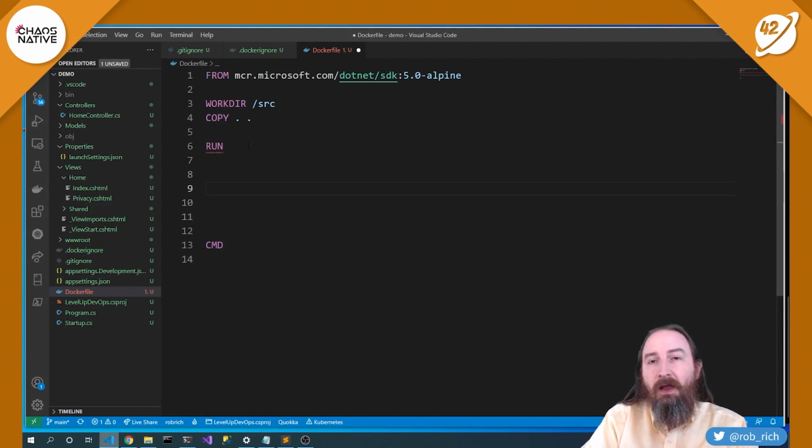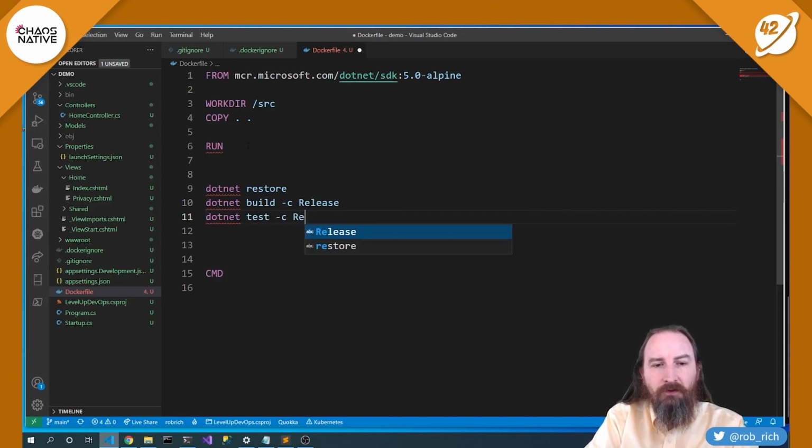Now, if we were at the command line, the commands that we would run to be able to do this, we would say dotnet restore, that would restore all of our NuGet packages. dotnet build will build in release mode. dotnet test, that will run all of our tests. We'll also do that in release mode, so that we don't accidentally get debug and release content in place.